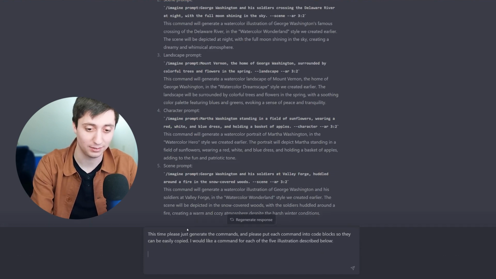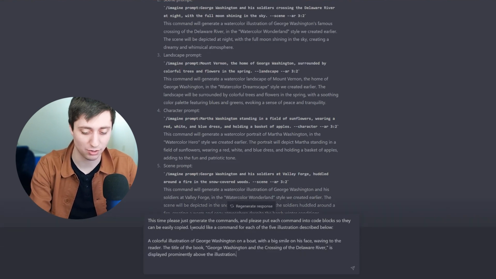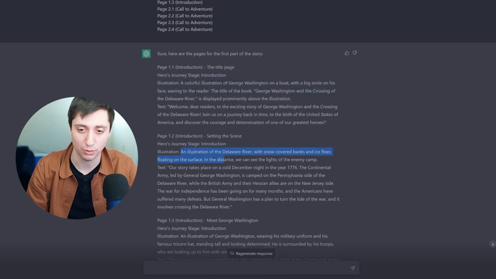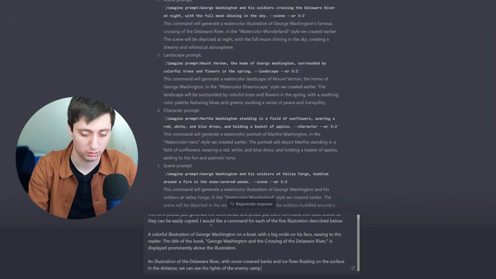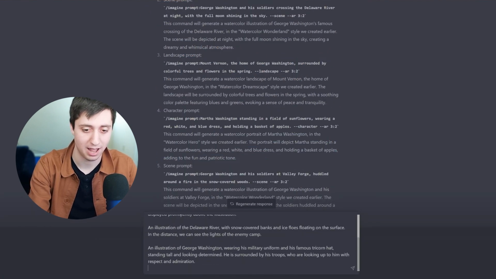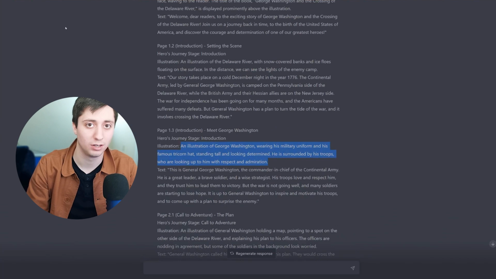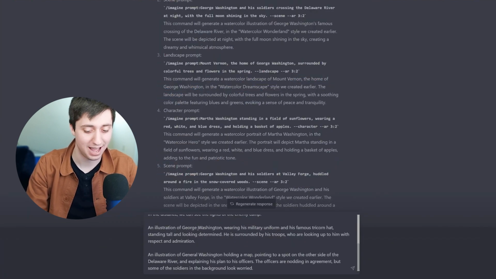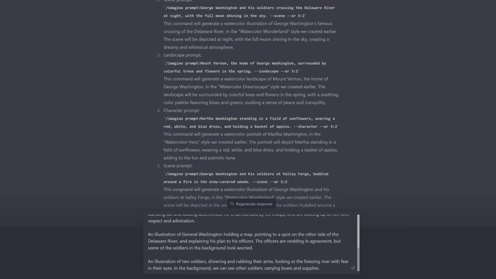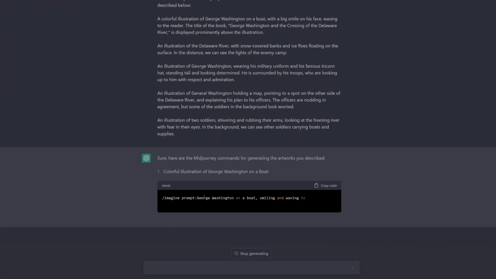I enter that in and then paste my illustrations one at a time. So let's go in, illustration 2, illustration 3, illustration 4, and illustration 5. If your project is big enough, you might actually have third and fourth order generations.